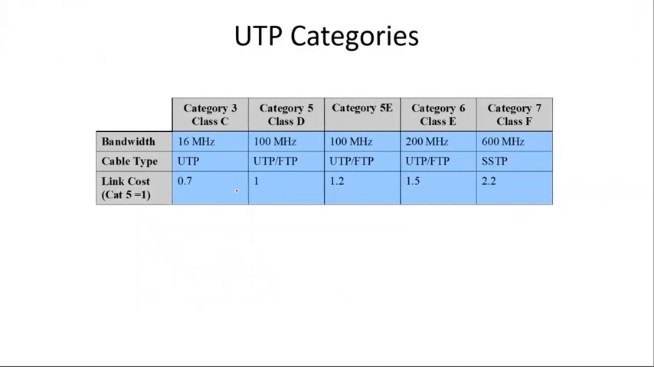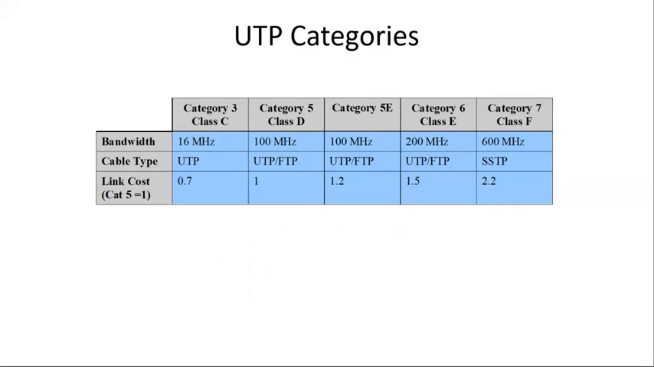Next we have the categories of unshielded twisted pair. Unshielded twisted pair has category 3, 5, 5E, 6, and 7. Basically, if you see category 3, the bandwidth is 16, and it keeps on increasing from one category to another. And what is the cable type? The cable type is UTP, FTP, etc.